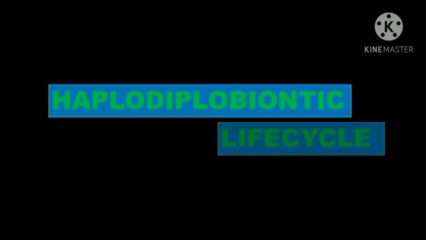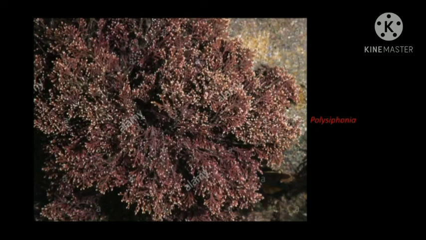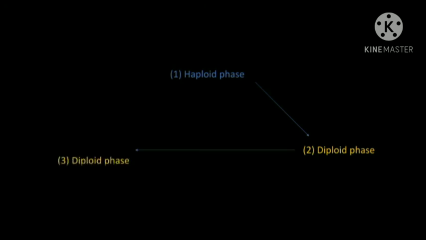The fifth type of life cycle is haplodiplobiontic life cycle. The Polysiphonia plant is a good example for this type. In this type of life cycle, there is one haploid phase and two diploid phases present. So it is called haplodiplobiontic life cycle. Hence it has a total of three major distinct phases.